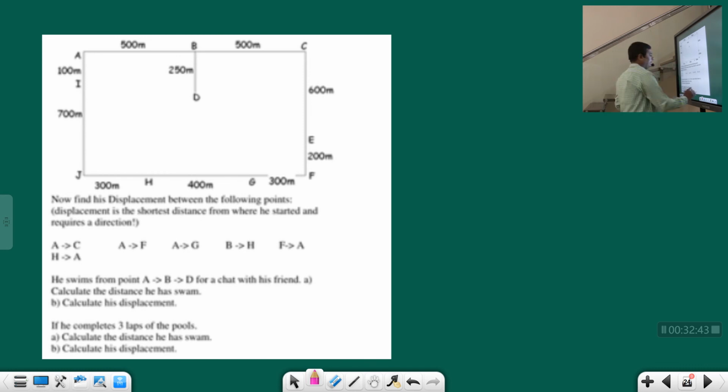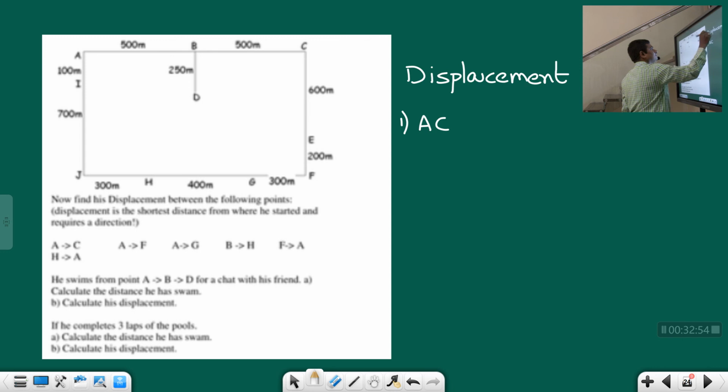Now the first one is A to C. A to C, what is the displacement? The previous one was distance; this is displacement.